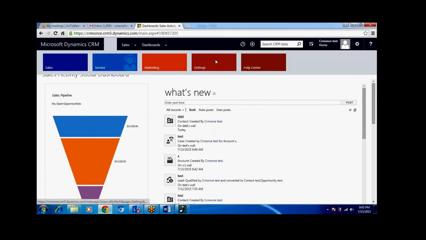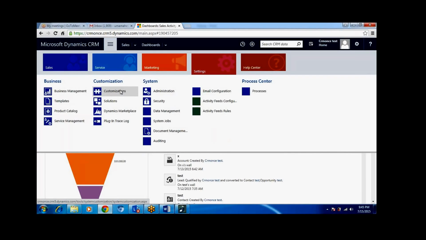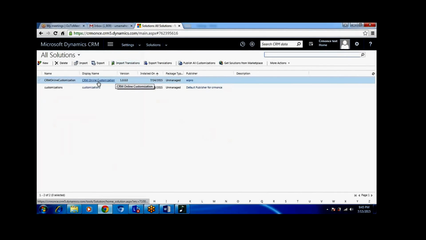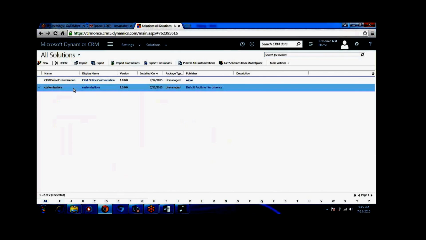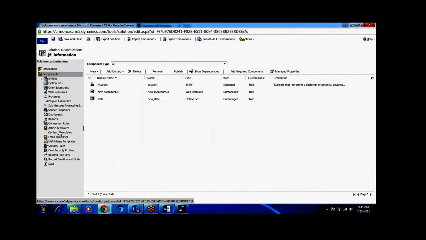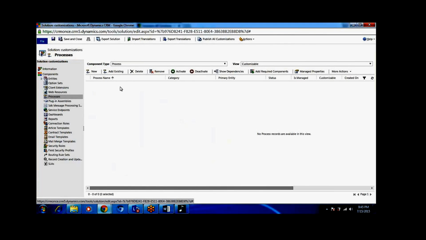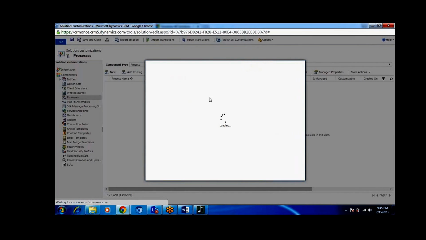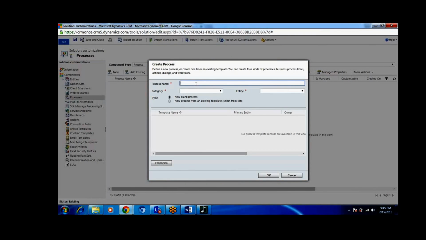Click on Settings, then Solutions, and select any solution. Here we can see the processes. Click on that, then click New.